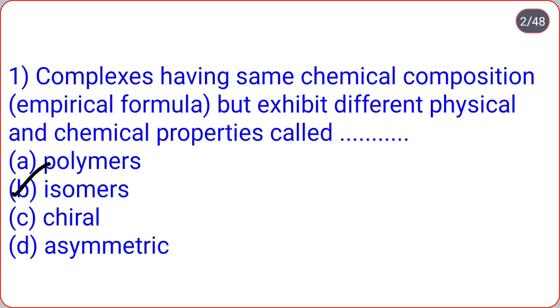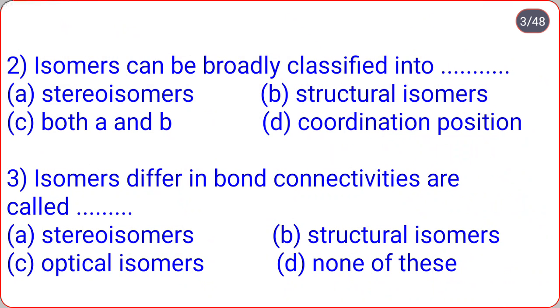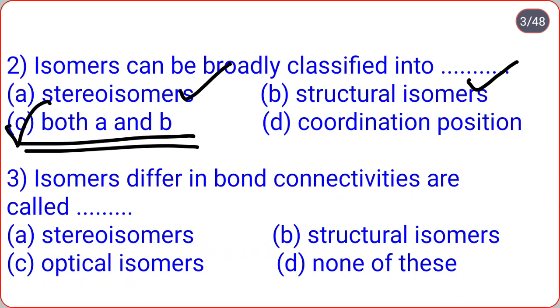Then next, isomers can be broadly classified into options: stereoisomers, structural isomers, both A and B, and D option coordination position. So isomers can be broadly classified into stereoisomers and structural isomers. Means the correct option is option C, that is both A and B.